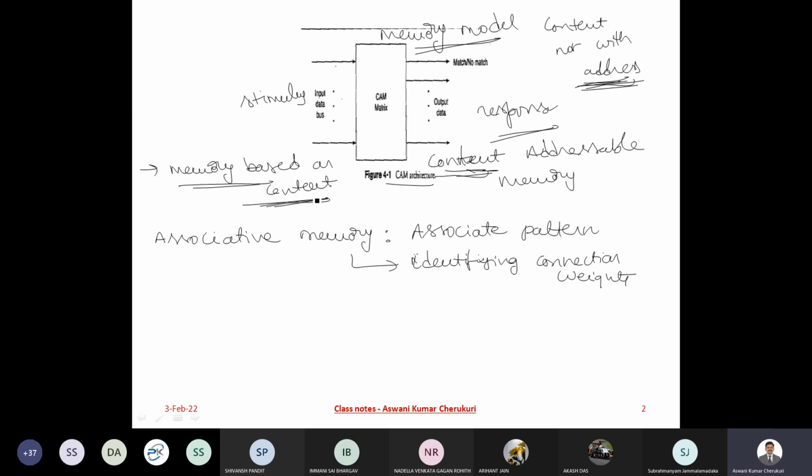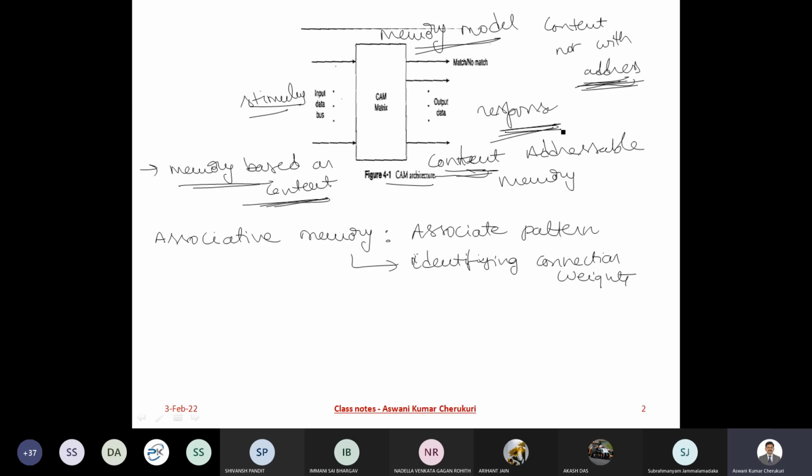So here we are referring to the associative memory models, which deal with storing and recalling patterns based on the content. I'm going to give a stimulus, which is a content, and I'm going to get a response, which is the output.